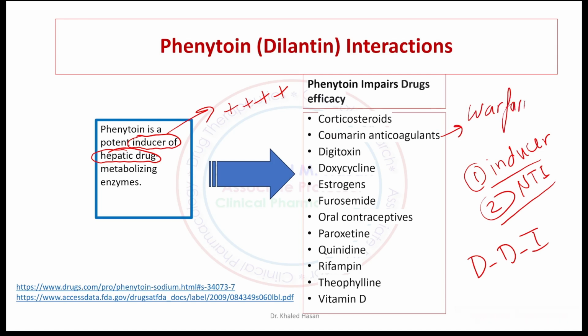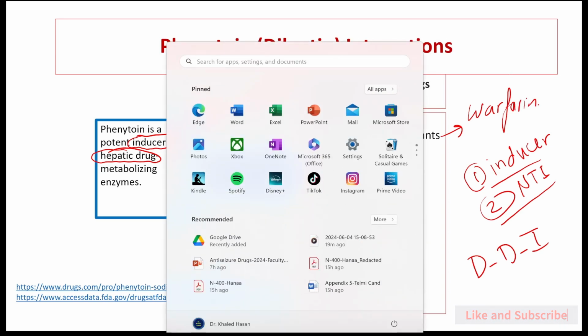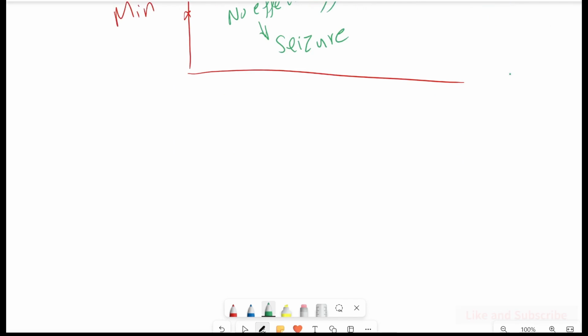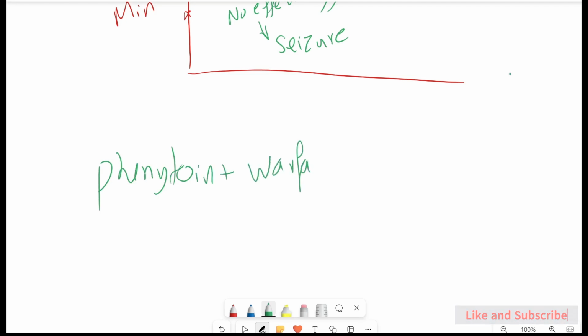Coumarin is one of the most important drug classes, and we have warfarin. So if warfarin is prescribed with phenytoin, that means phenytoin will accelerate metabolism of warfarin.